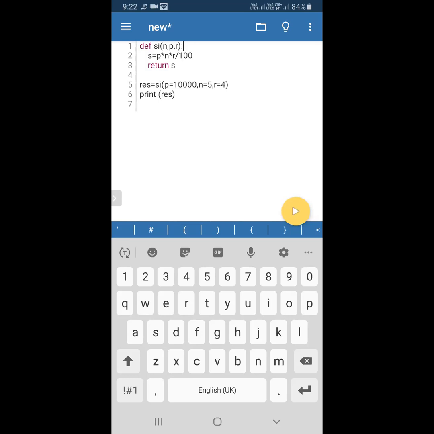The function is returning the value. Then here in the fifth line, res is a variable ready to receive the value from the function. Then it receives, and finally in the sixth statement, it's printing the result.